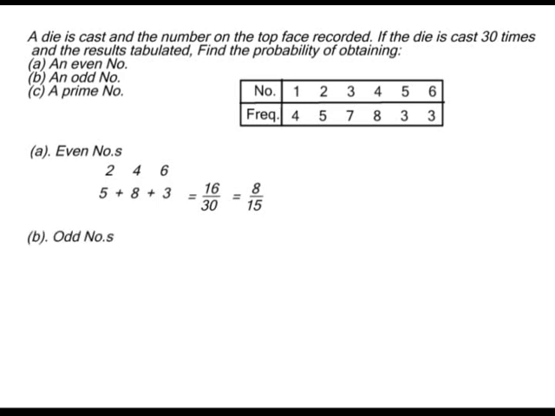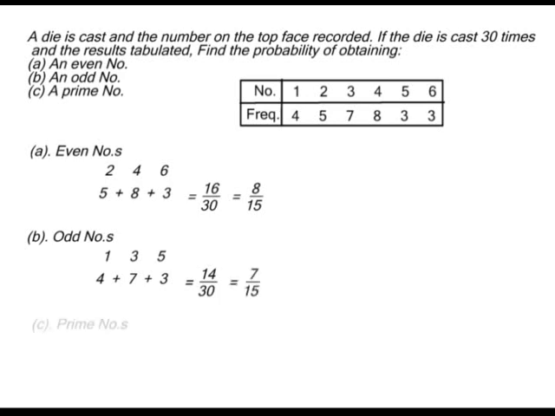B. Odd numbers between 1 and 6 are 1, 3, and 5. The frequency of 1 is 4, 3 is 7, and 5 is 3. In total, there are 14 of them. So the probability of obtaining an odd number is 14 over 30, which can be simplified to 7 over 15.